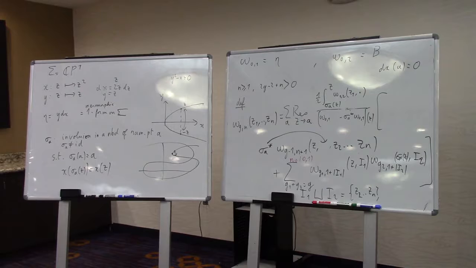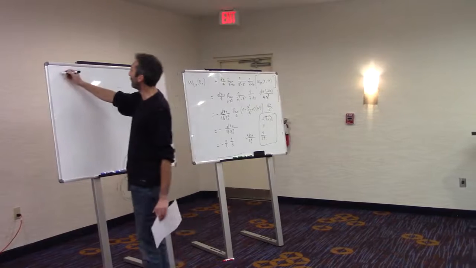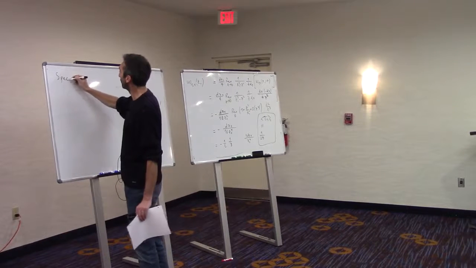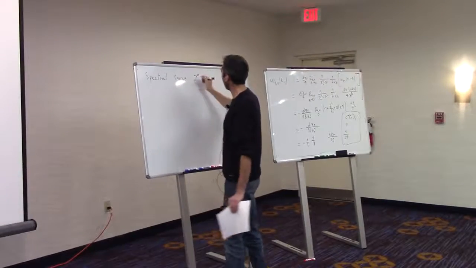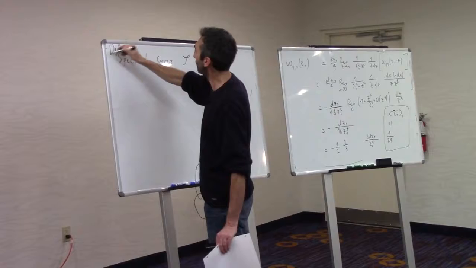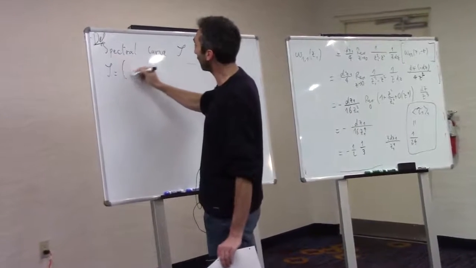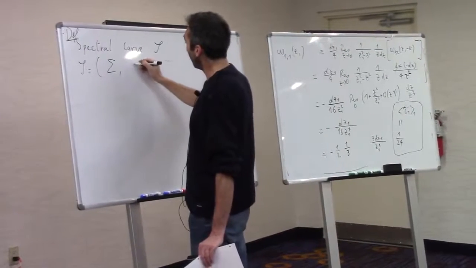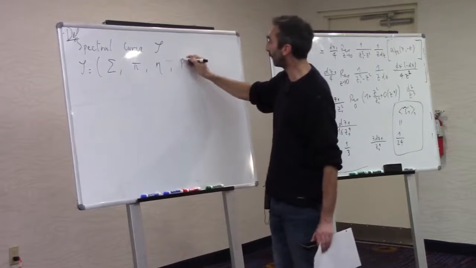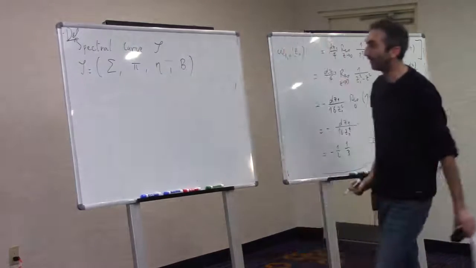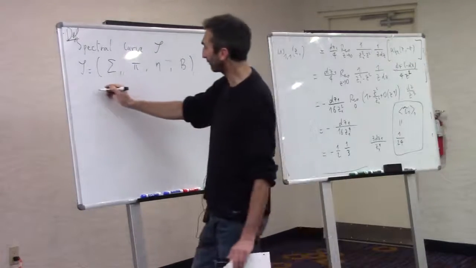So let me conclude, because I think it's nearly time. So what we have is that a spectral curve is the data S. This is my definition of spectral curve here. The spectral curve S is the data of 4 things: sigma, a projection, let's call it pi, a one form that I will call eta, and the one tensor one form that I will call B, such that sigma is a Riemann surface.